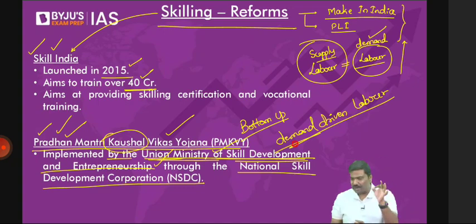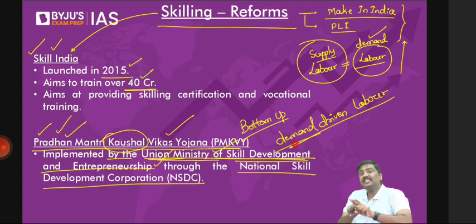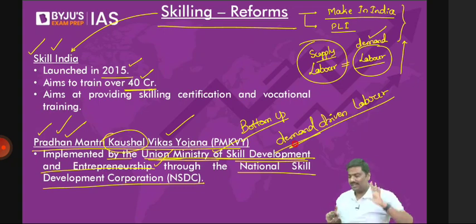Let me know if you disagree with me. You are investing, you're setting up a manufacturing facility. Now, don't you think it is a better policy for the government to first find out what kind of labor you will require, what kind of machines are there, what kind of technology is there? I will provide the same skilling to the people so that you will absorb the labor. You will provide the jobs like this.